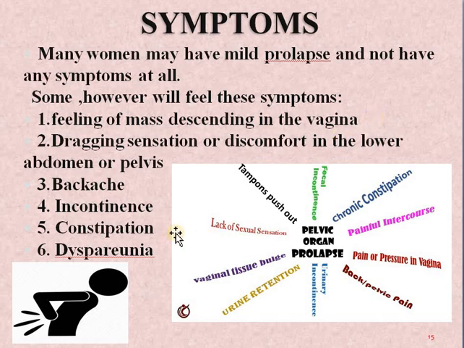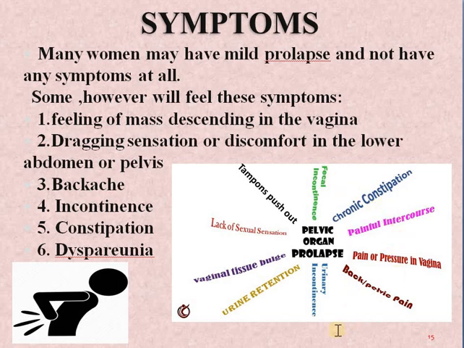Next, they feel some heaviness or discomfort in the lower abdomen or pelvic area, which is also a very common complaint. Sometimes they complain of backache or lower abdominal pain, incontinence, especially urge incontinence or stress incontinence. Then there are constipation and dyspareunia. So these are all the symptoms which we see in cases of prolapse. When females come with these complaints and we examine the vagina, we are able to see whatever prolapse might be there.